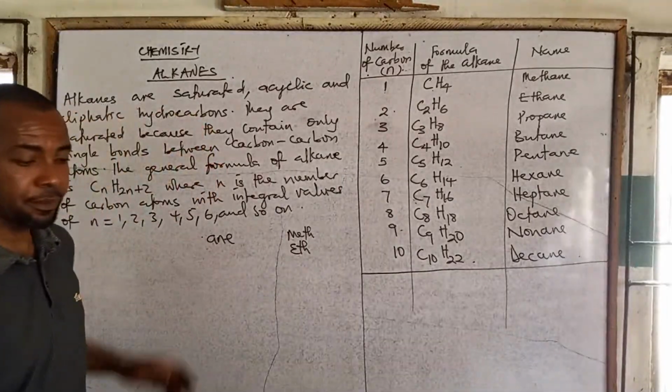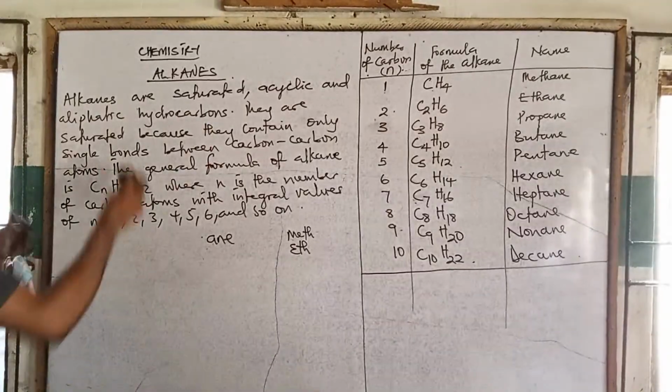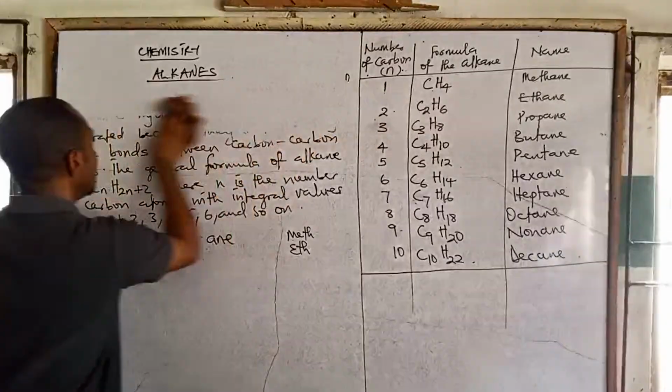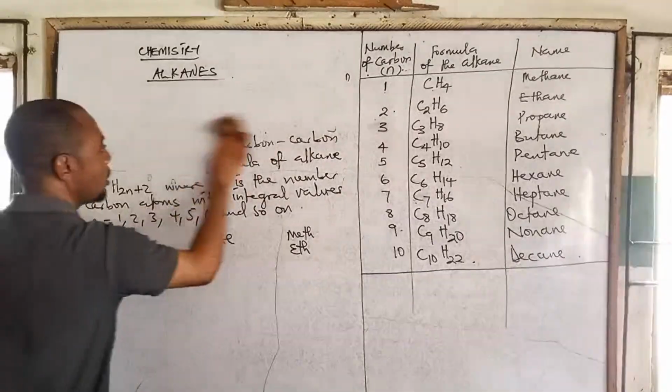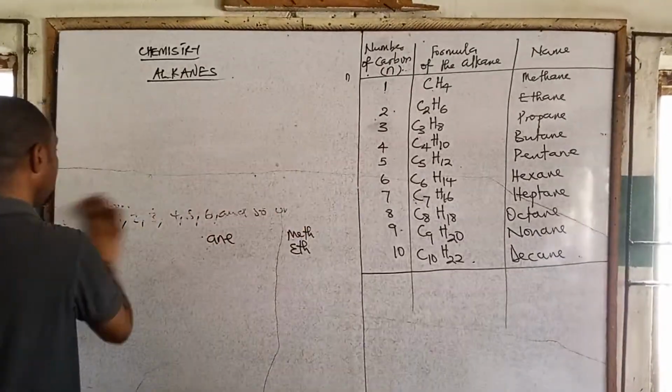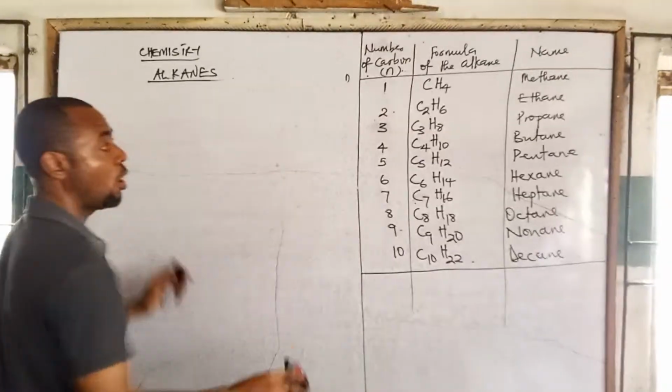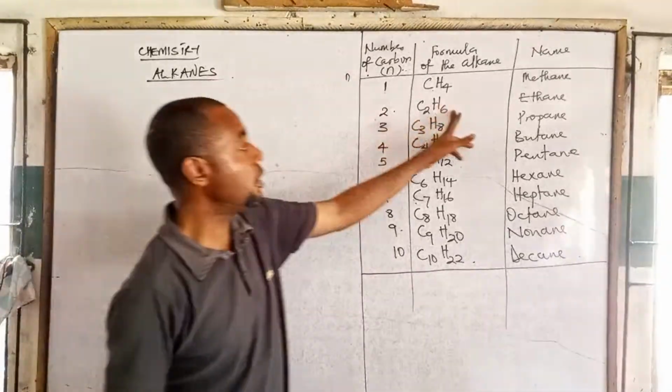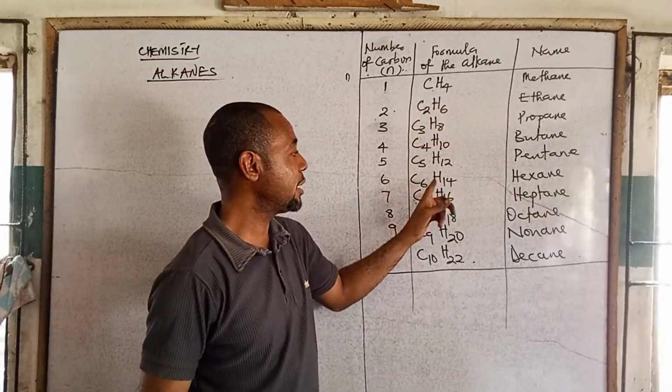But before then, if one wants to draw the structure of any of these alkanes, let me take the one that has much carbon.